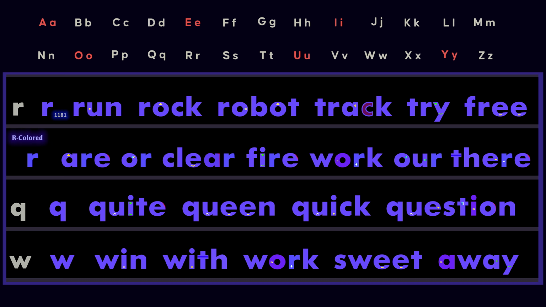The R-colored sounds. In American English, R can also color the vowel before it. These are called R-colored sounds, as in are, or, clear, fire, work, hour, there. The vowel and R are pronounced together as one unit. We'll study R-colored sounds in more detail in the next lesson.